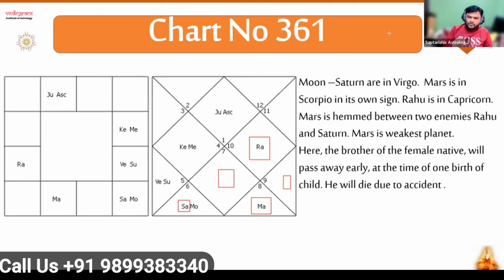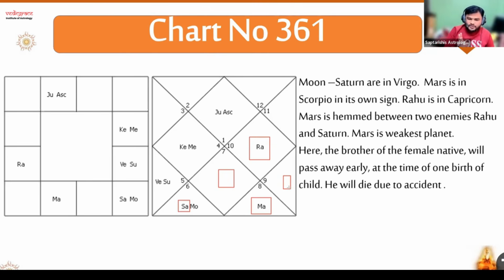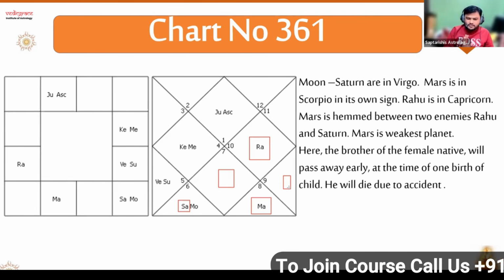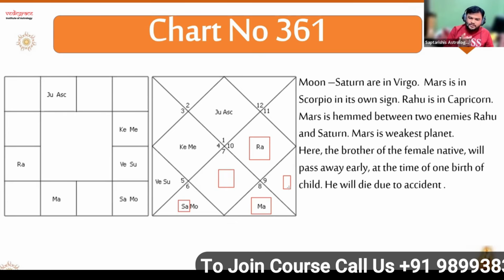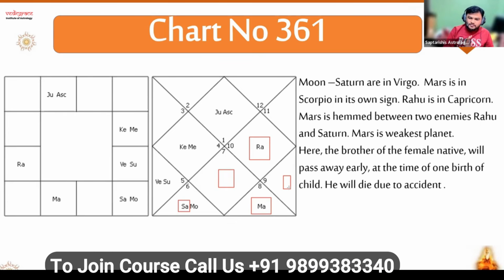Here in Bhrigu Nandi Nadi, we are not going to use the Vedic aspect. Like Saturn having the third aspect, Rahu having 5-9 aspects, all these things we will not consider. Here, aspect is something different, and that we will see in the next class.